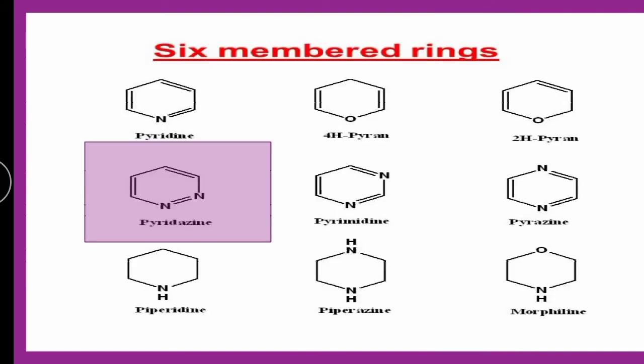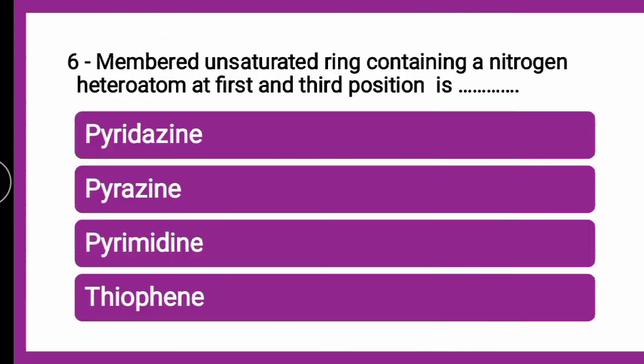So pyridazine, as you can see here in the picture, is first and second position. Again, first and third is pyrimidine. First and fourth is pyrazine. So the same type of question will continue. In the next question, a 6-membered unsaturated ring containing nitrogen heteroatom at first and third position is dash.